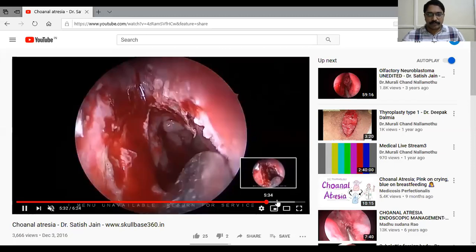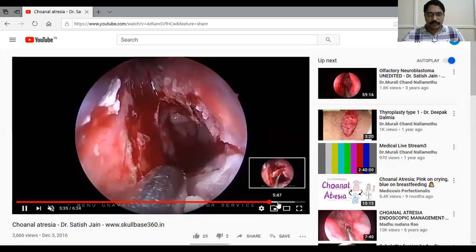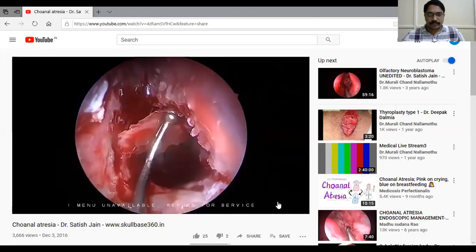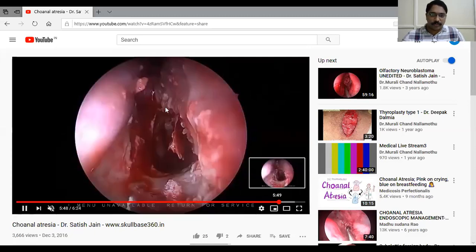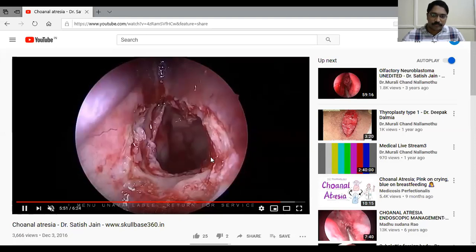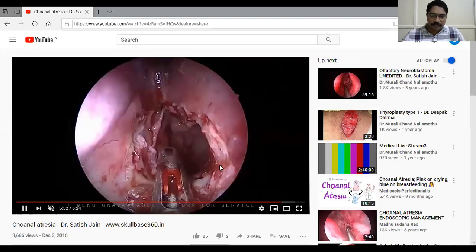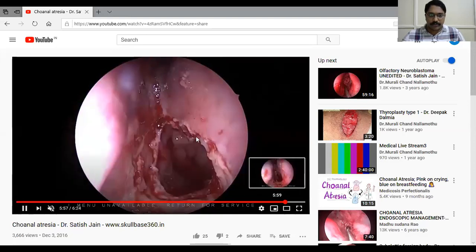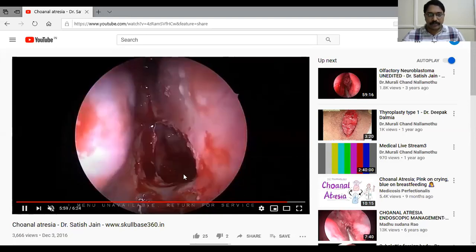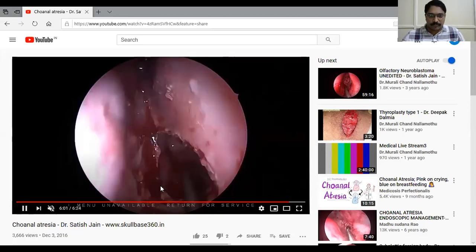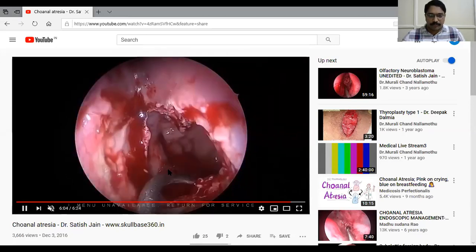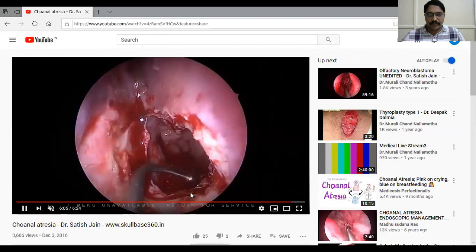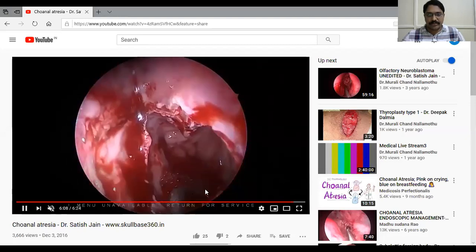Okay. See, you can remove that Vomer also. Okay. Anusha, see now the post-op picture is of the Choana. To make this much of opening, there is chances of restenosis is very less.